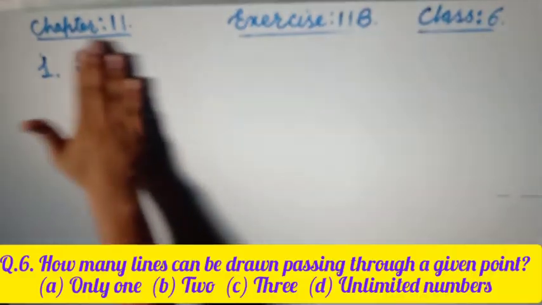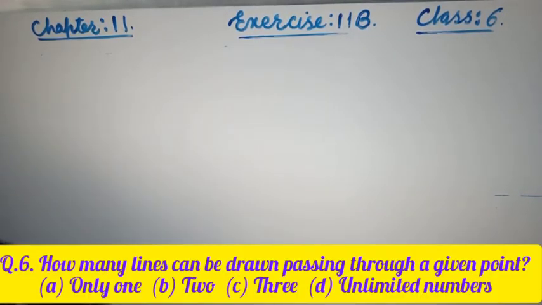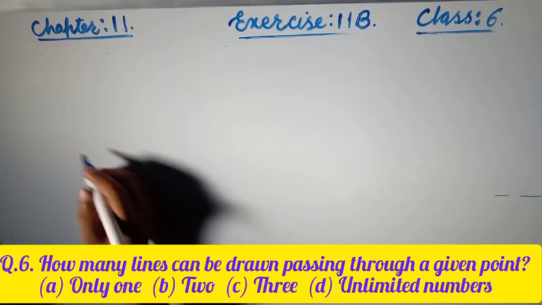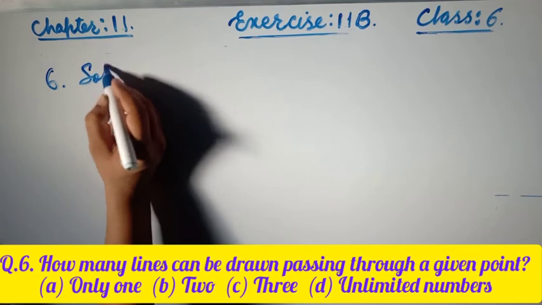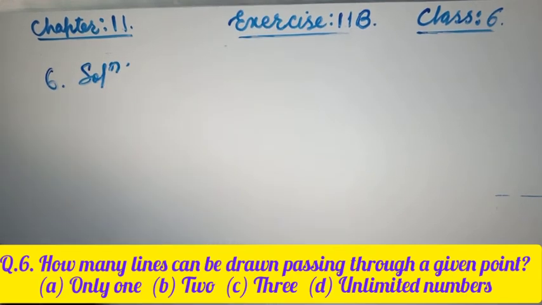Now next, question number 6 says, how many lines can be drawn passing through a given point? Here, friends, question number 6, how many lines can be drawn passing through a given point?